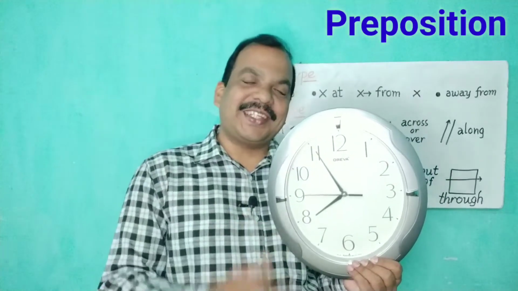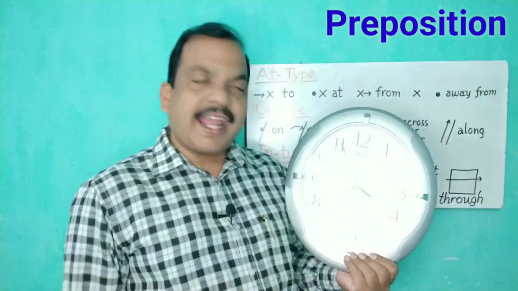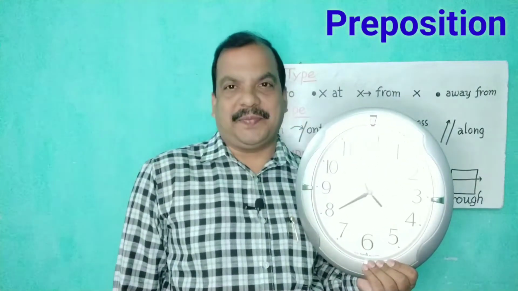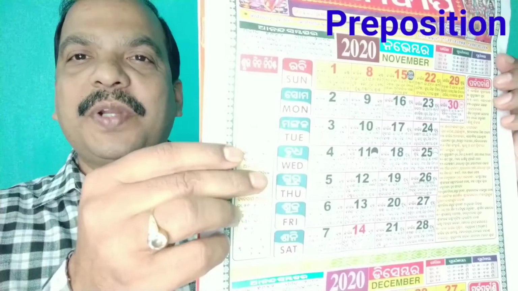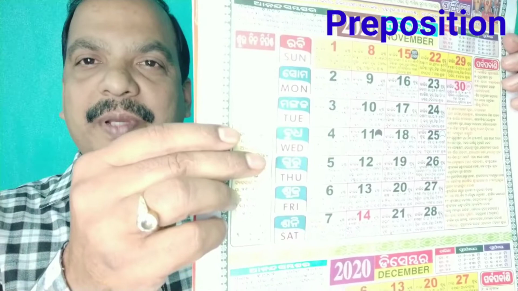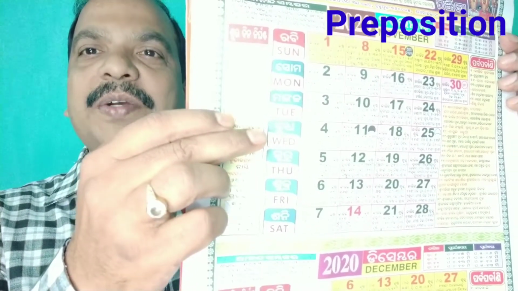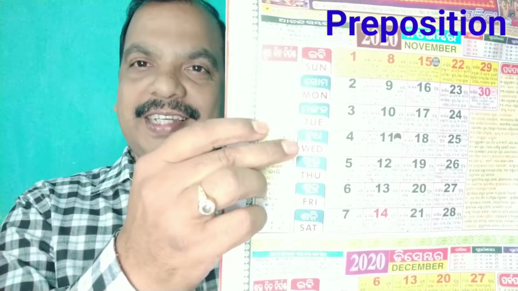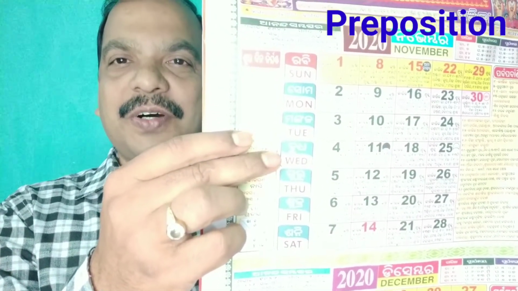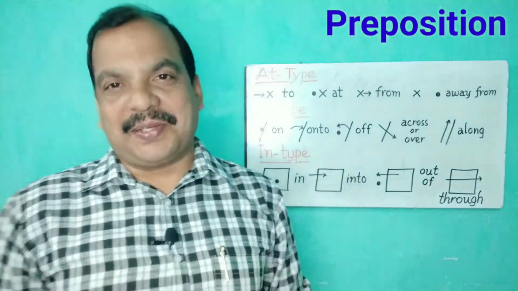So, you see the time now. Our class starts at 7:55 p.m. today. And you see, what's the date? Today is 25th November 2020 and today is Wednesday. So, our class is on Wednesday and this is on 25th November 2020.